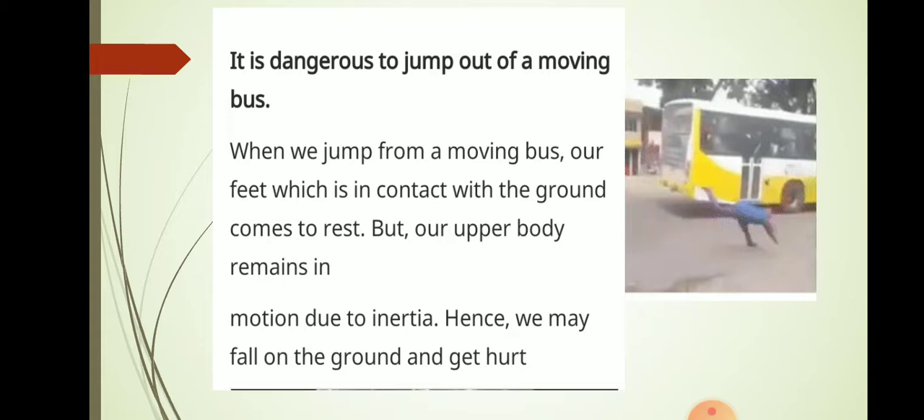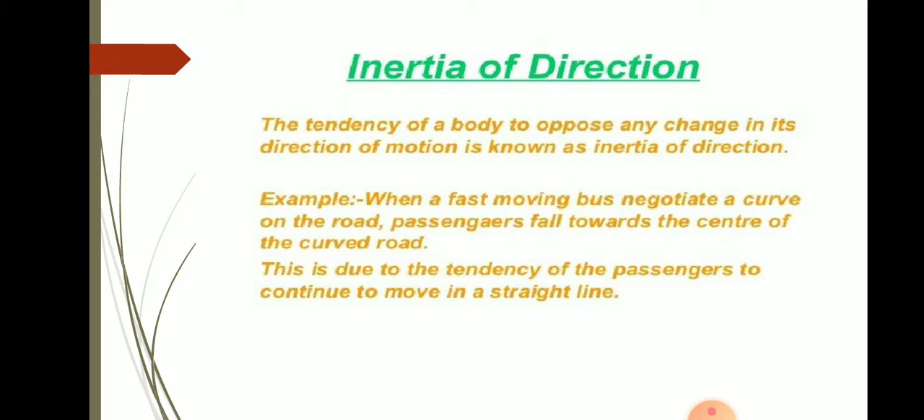So we may fall forward. Okay, you can see here in the picture this person when he jumps from the bus, he has fallen, he falls on the ground where he may get hurt. So when we jump from a moving bus, our feet which are in contact with the ground come to rest, but our upper body remains in motion. So due to inertia of motion. Okay, so these are the examples of inertia of motion.